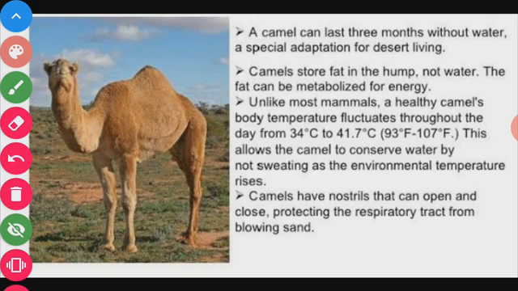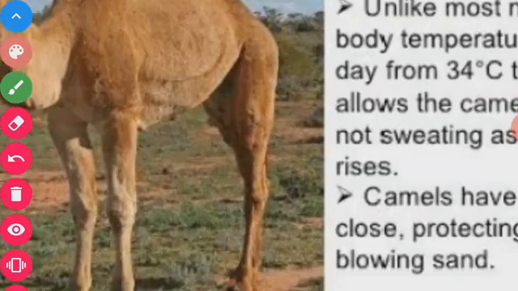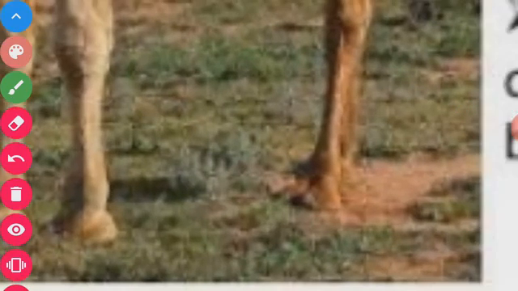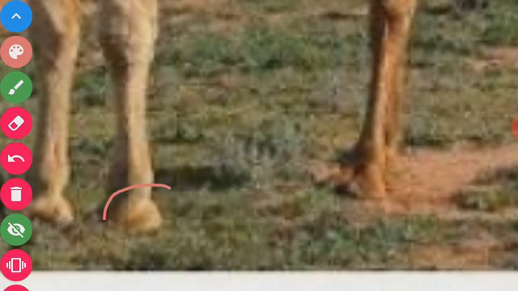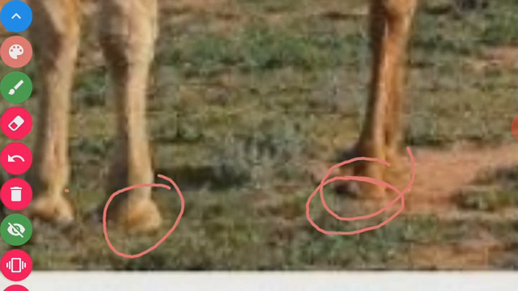One more characteristic is that it has padded feet to walk on the sand. These padded feet help the camel to walk on sand. It has long feet with broad toes, and those broad toes help it to walk on loose sand.